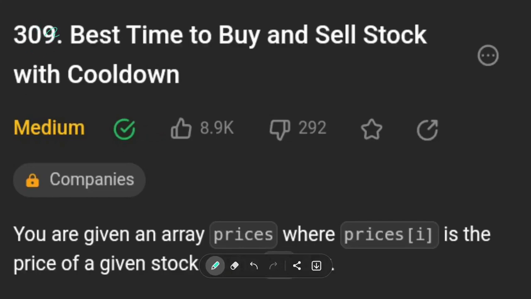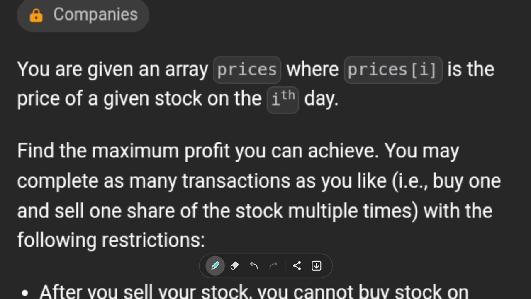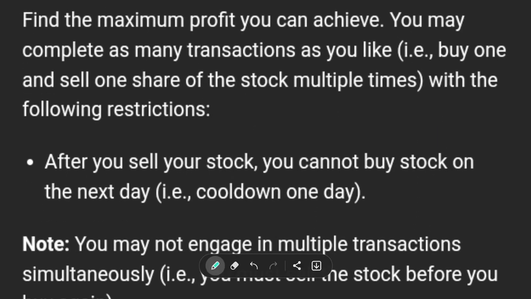LeetCode 309, best time to buy and sell a stock with cooldown. So there is a family of questions which tells you that you have an array of prices of the same stock. You can buy and sell on each day, but of course you cannot buy the stock twice in the context of the question. So you can buy and then you can sell, but after you sell, you must have a cooldown.